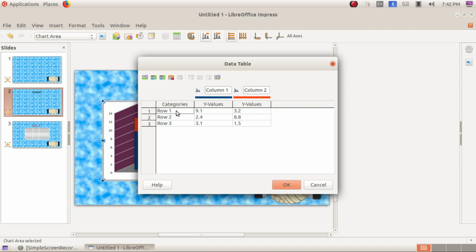Now we can see that, and here the categories are, it is the year 2019. Okay, and another, it's a sample value. Okay, and another one is